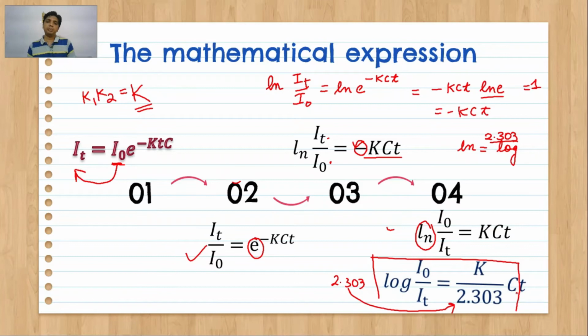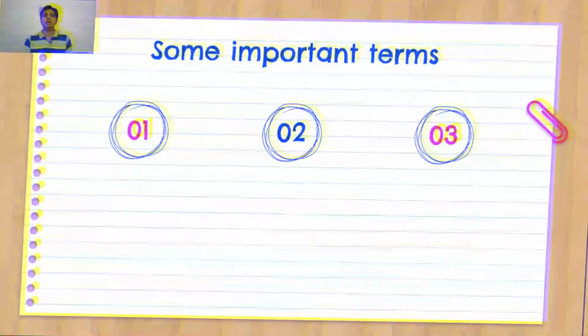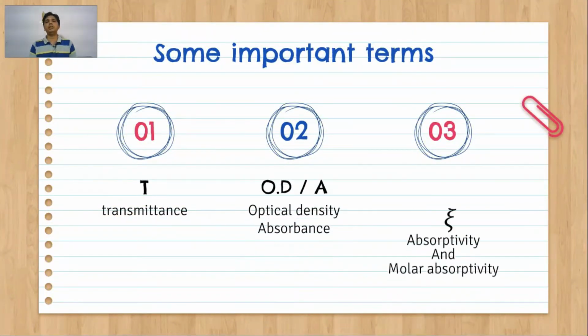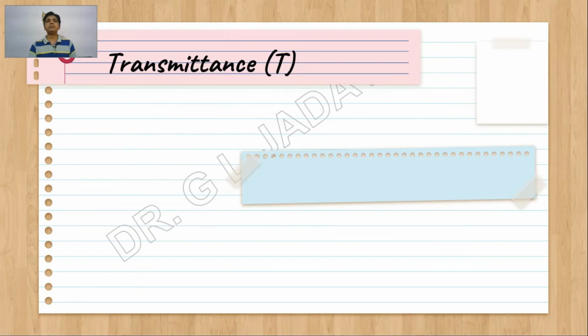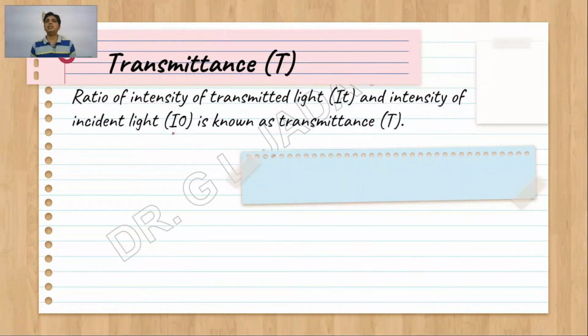This law or this mathematical form is simplified, but before proceeding, let's go through some important terms. There are three important terms: transmittance, that is denoted by capital T; optical density and absorbance, OD, or it is denoted by A, both are same; and epsilon, that is absorptivity and molar absorptivity. What is transmittance? Transmittance is nothing but the ratio of transmitted light and incident light. So IT, transmitted light, and I0, incident light: the ratio of transmitted light and incident light is transmittance, which is denoted by capital T.